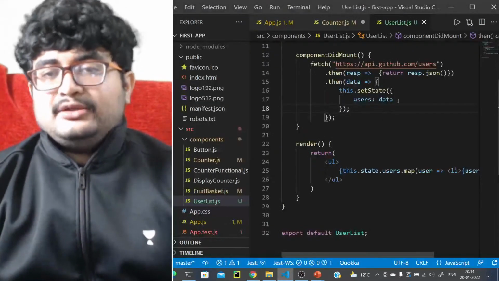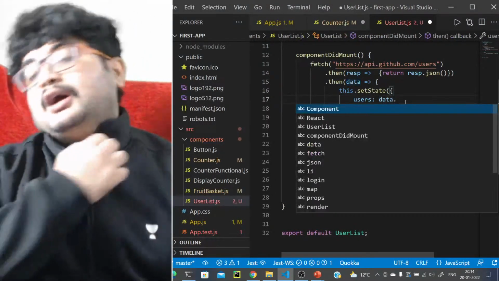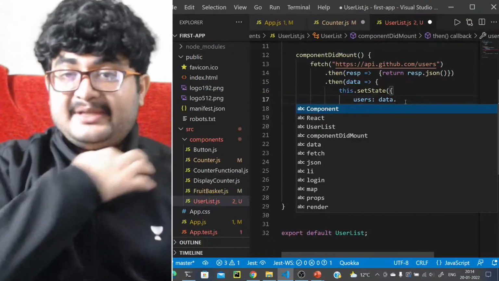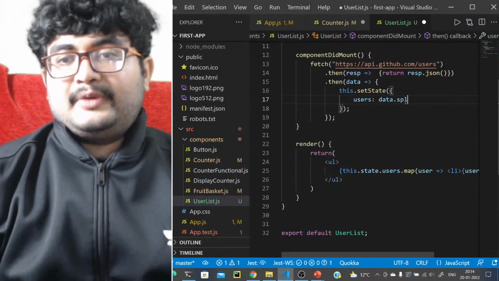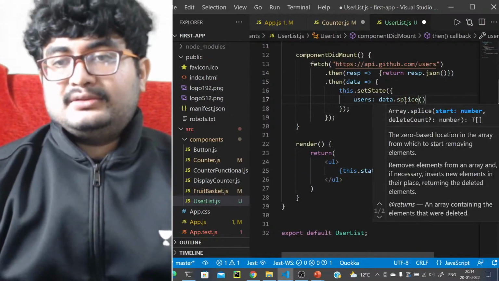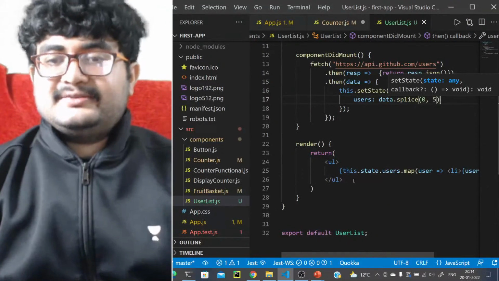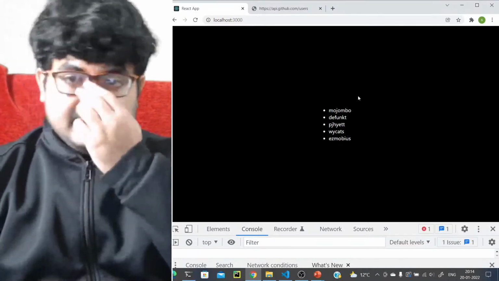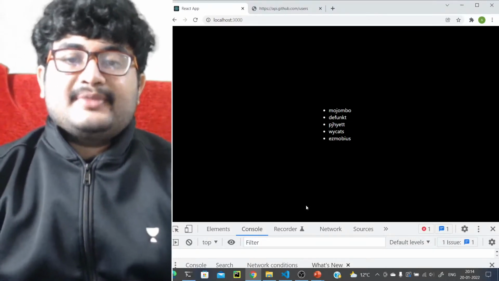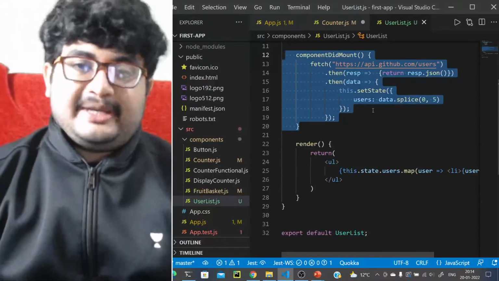This doesn't look nice, so let's just take the first 5 elements. To take the first 5 elements, what we can do is data.splice, and 0 to maybe 5, something like this. So we have the first 5 elements, right? Okay. So this is where componentDidMount is where we should make network calls.